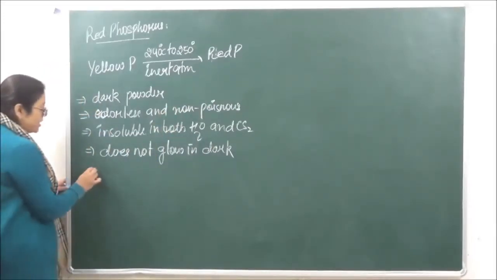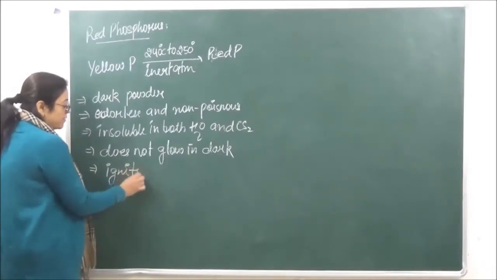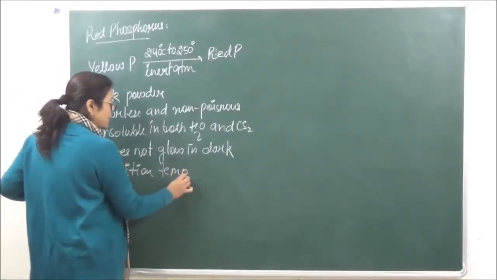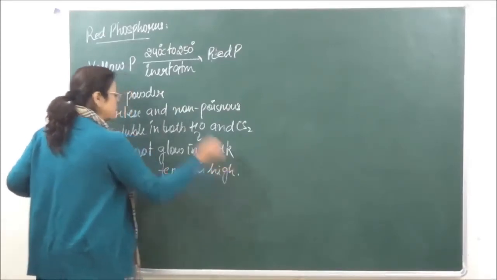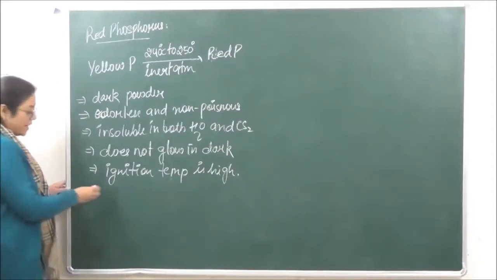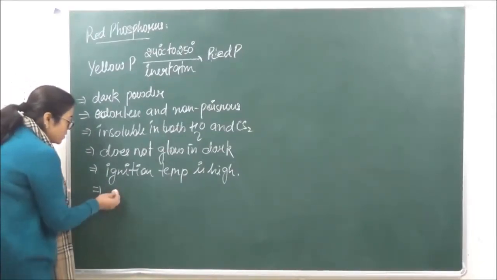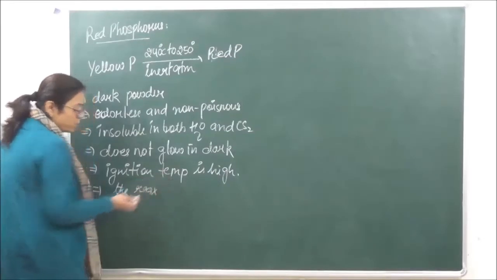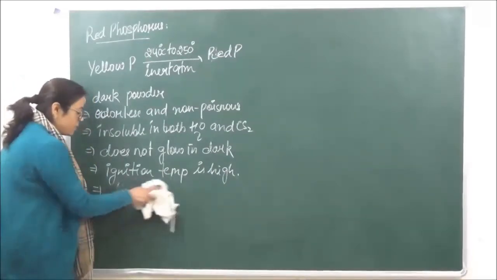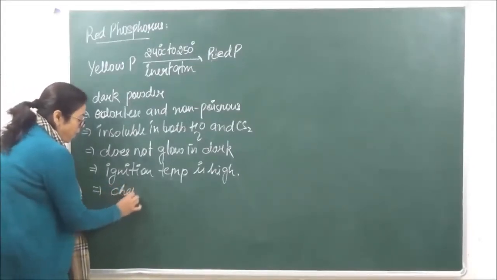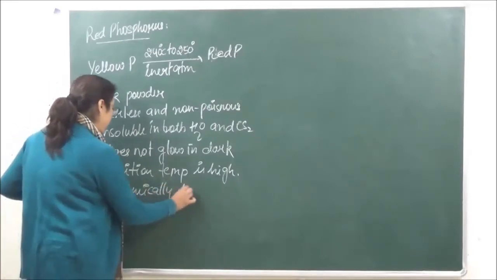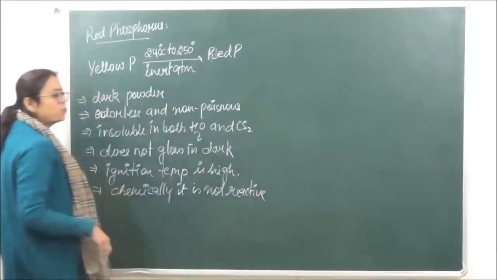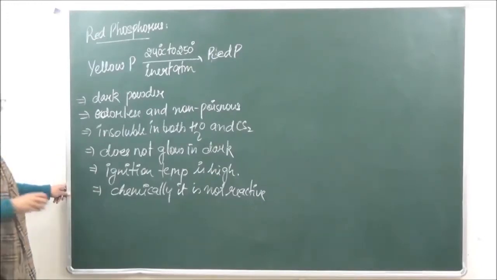Then its ignition temperature is very high. As we just studied कि white phosphorus का ignition temperature low होता है, इसका जो ignition temperature है, that is high. ठीक है? फिर उसके बाद chemically it is not very active, so the reactions which it undergoes are going to be very slow, or you can just simply write कि chemically it is non-reactive. Then it changes into white phosphorus.